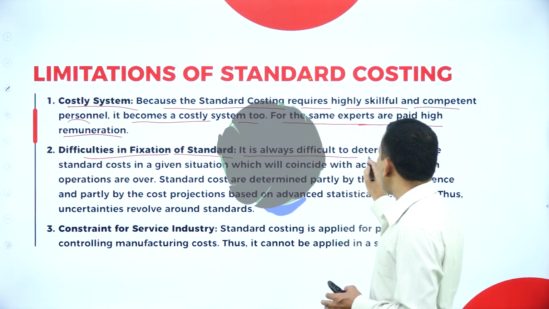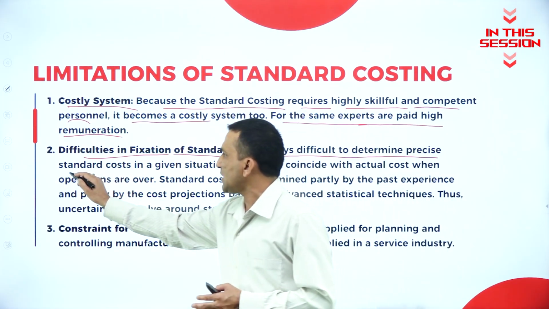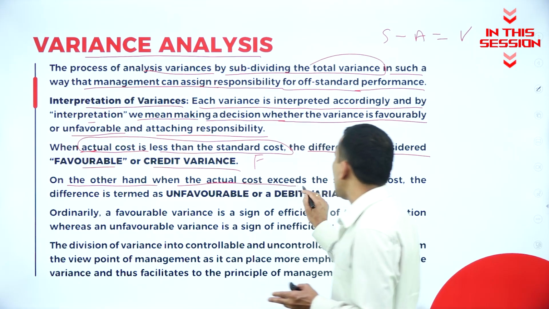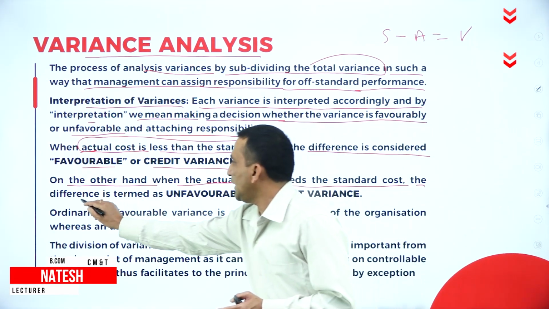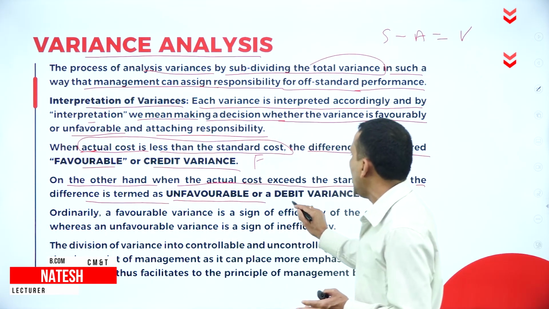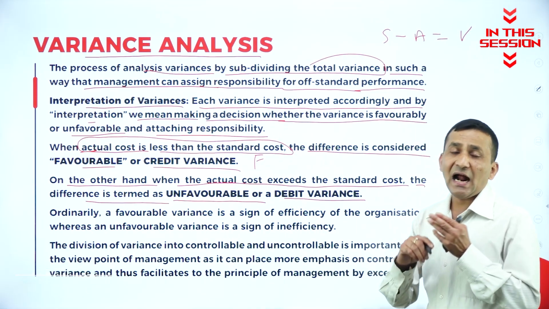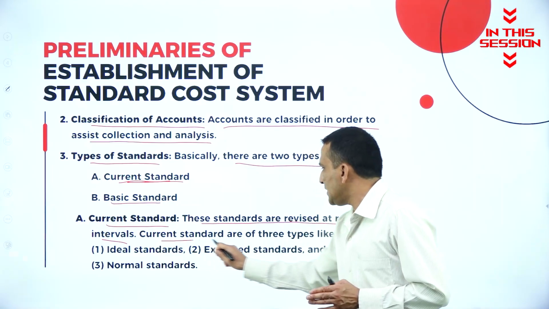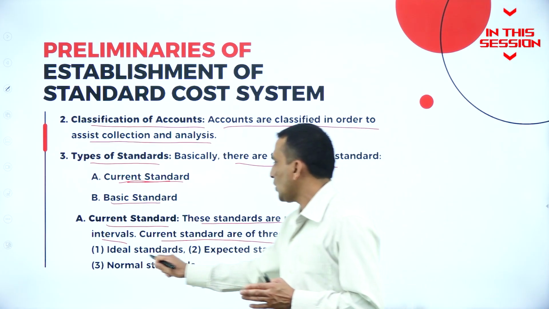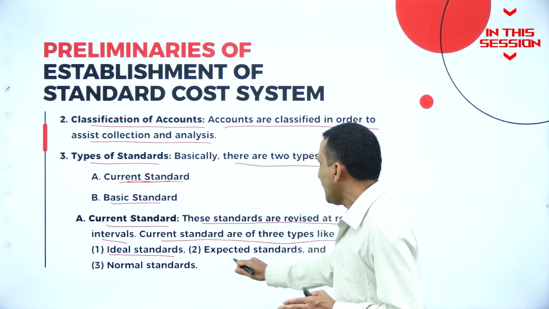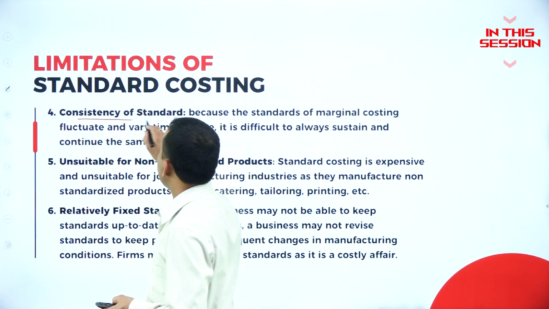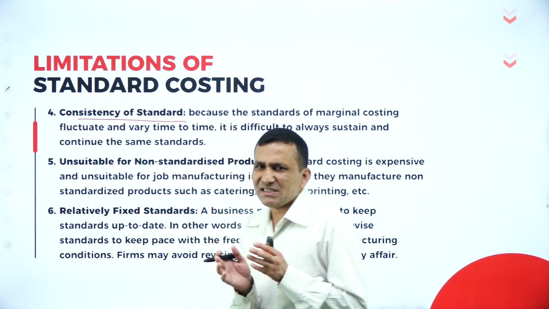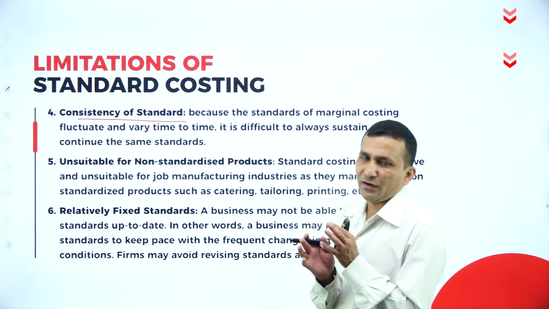It is always difficult to determine previous standard cost. When the actual cost exceeds the standard cost, no doubt, the difference is termed unfavorable or debit variance, or adverse, we can say. The current standards are three types: the first one ideal standard, expected standard and normal standard. Consistency of standard: the consistency level is very important when you are applying.